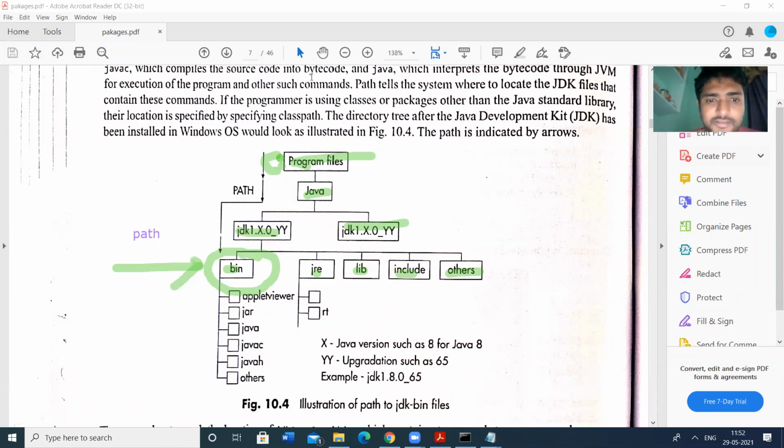The lib folder is given for class path. Lib means library, the first 3 letters of library. That can be given as class path. Path and class path are the environment variables.